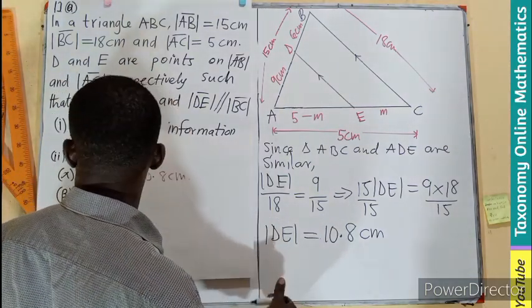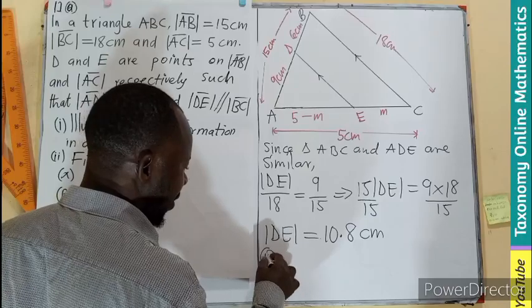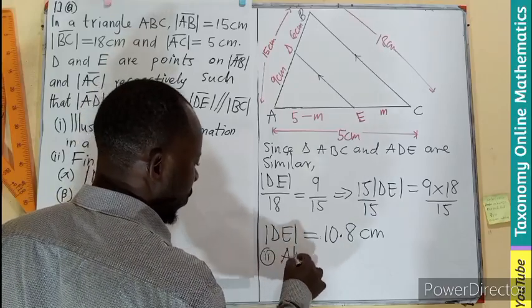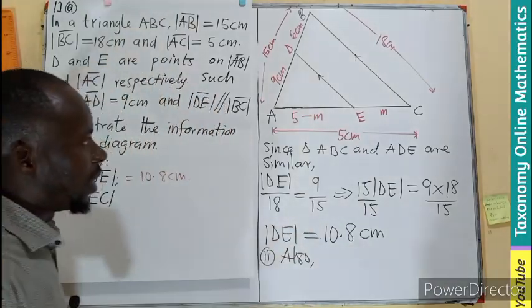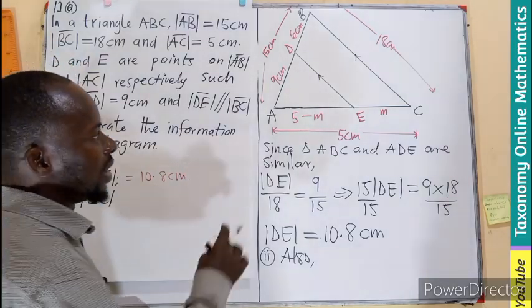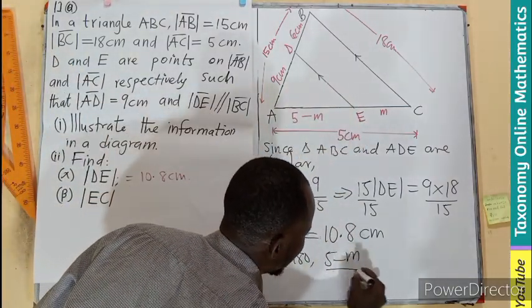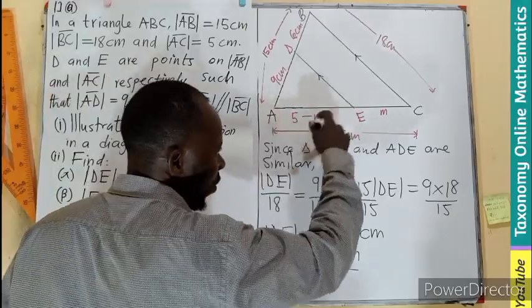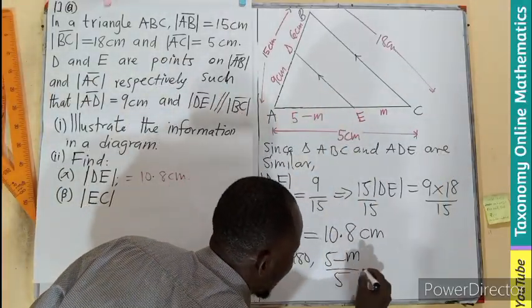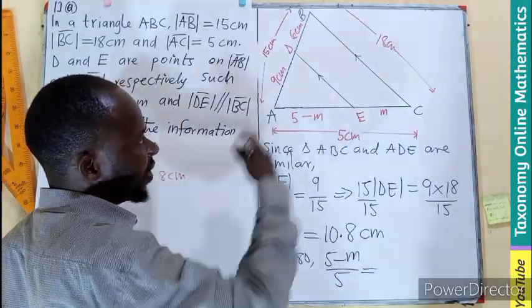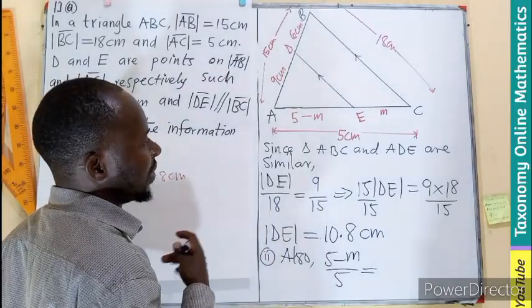So let's say we are dealing with question II. Also, let's begin with the shorter side, which is 5 minus M. We are dealing with here, divided by the longer side, 5, equals, let's pick one of these known sides.